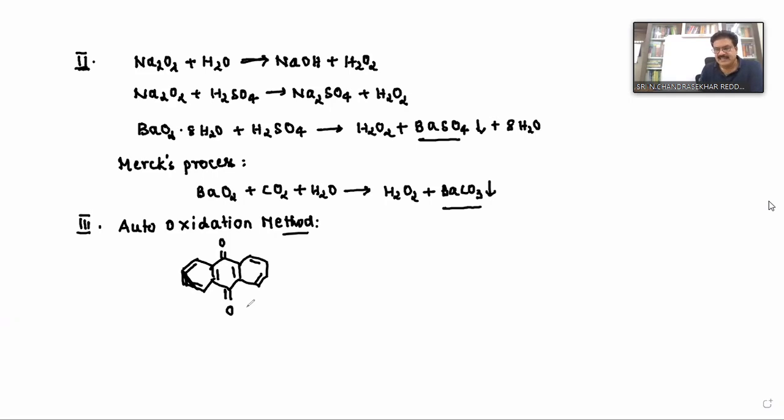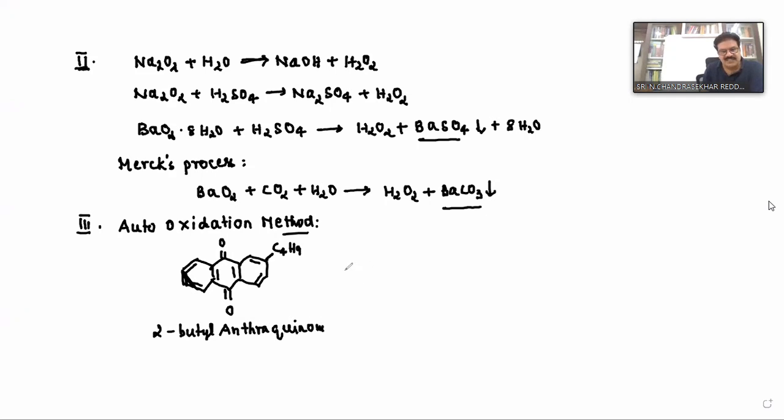What is this? Anthraquinone. Here on this carbon or this carbon we can substitute some group. Suppose I'll substitute C4H9. This is acting as an electron releasing group. We can substitute butyl group or ethyl group, doesn't matter. So this compound name is called 2-butyl anthraquinone, because it is keto group, isn't it?